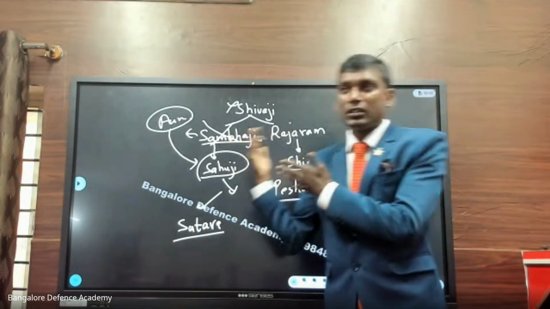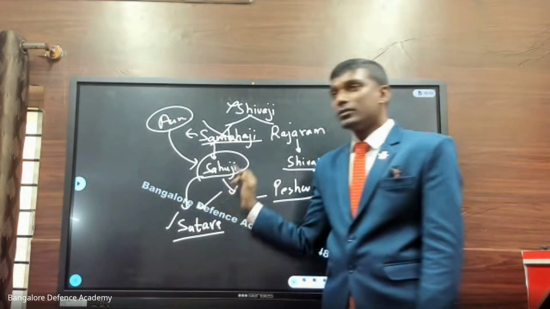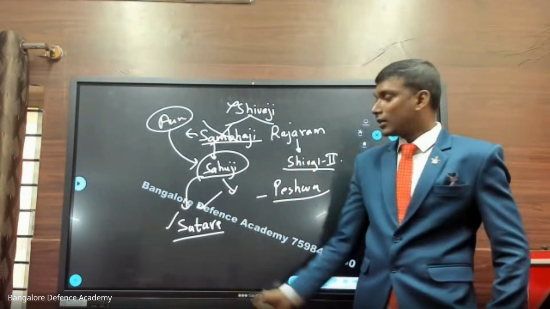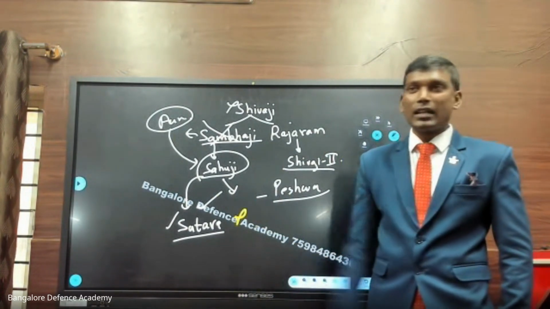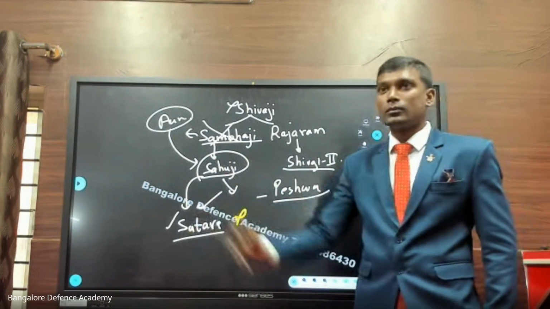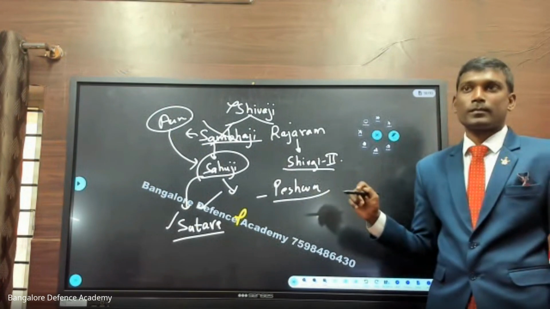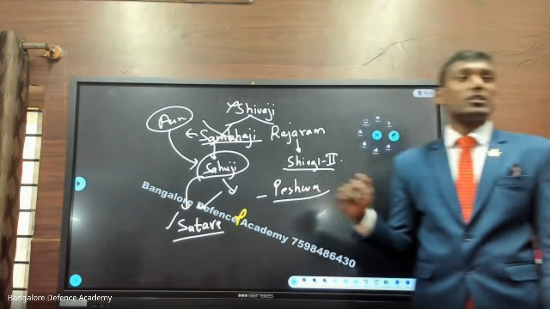Shivaji's story we will see in medieval history. Satara, the person there was Shahuji. Shahuji was unmarried and he dies in Satara. So he doesn't have any son. At that time, I told you who introduced the doctrine of lapse. Yes, Lord Dalhousie. So according to the doctrine of lapse, what is the rule?